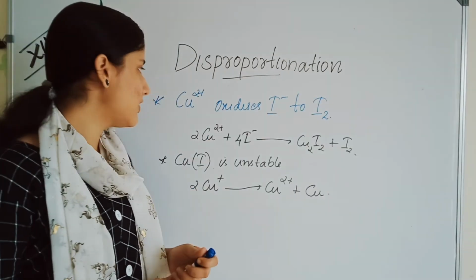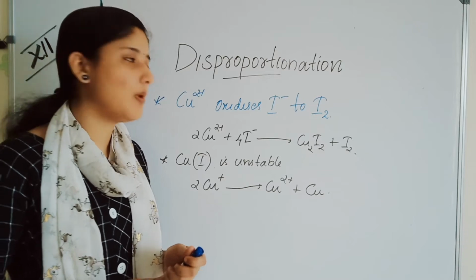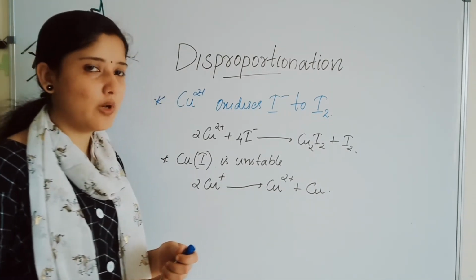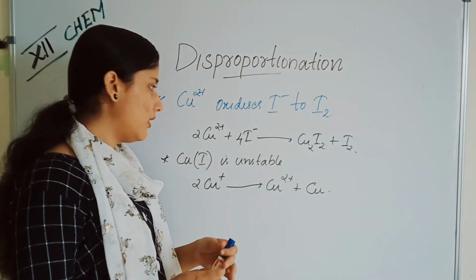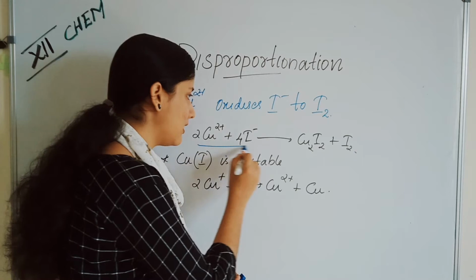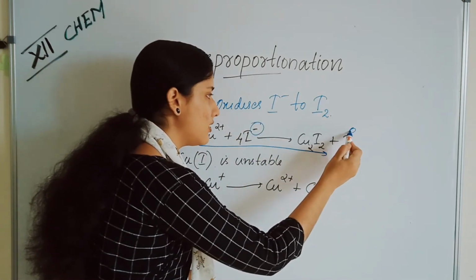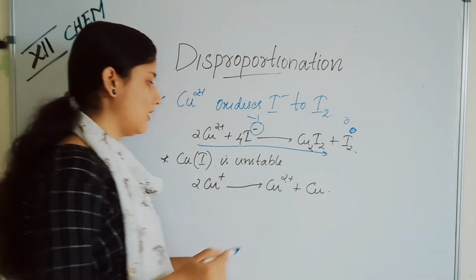Next, look at this reaction. Cu2+ oxidizes I- to I2. The reaction is 2Cu2+ plus 4I- gives Cu2I2 plus I2. Here iodide goes from -1 to 0 oxidation state.